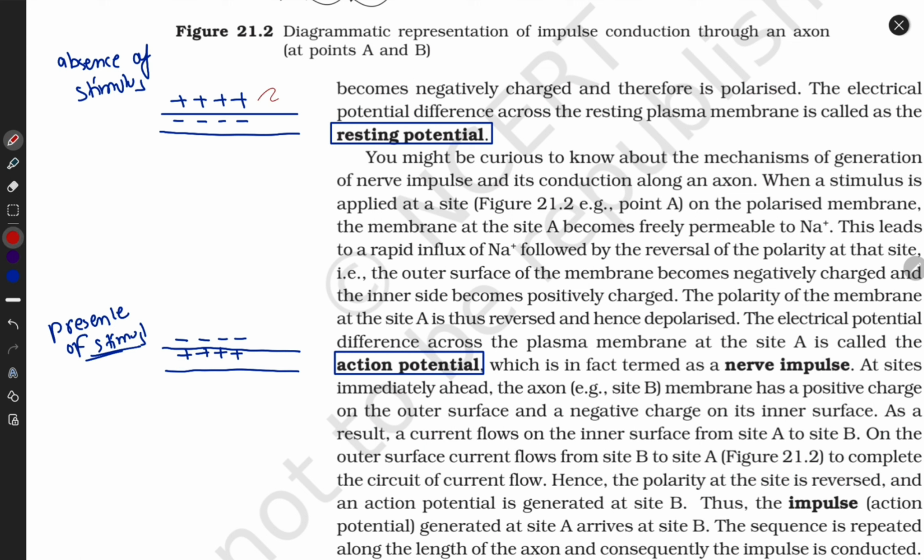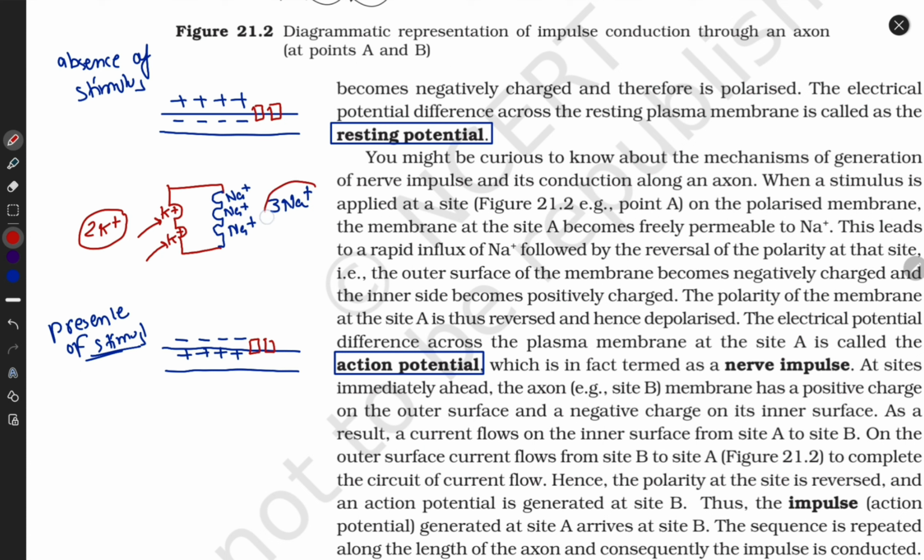Now they have their pumps over there. The pumps are situated here, like I drew a pump. This is the pump. And these are the binding sites. Here potassium ion can bind, and here sodium ion binds. There are 3 sites for sodium and 2 sites for potassium.